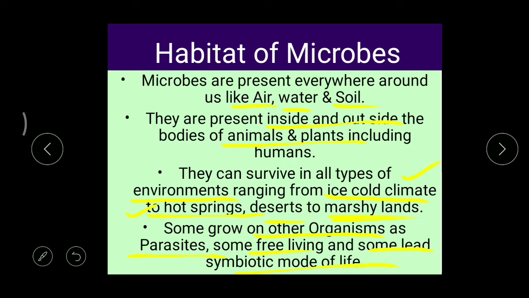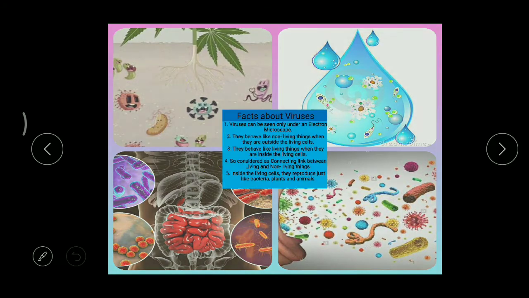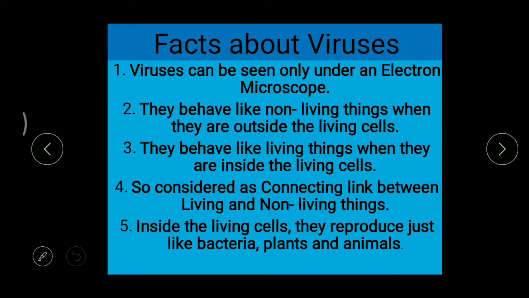conditions. Clear? And now see here in this picture, you can find the microbes are living in the soil, and here in the water, even in a water drop you can find this. And this is our body. In our body, especially in the intestine, we can find different types of microorganisms like this, and even in air. So whatever the air we are releasing out and we are taking into our body, that air contains different types of microbes like this. Correct? So from this picture, you get an idea that microbes are present everywhere. Clear? Now, let's know about viruses.